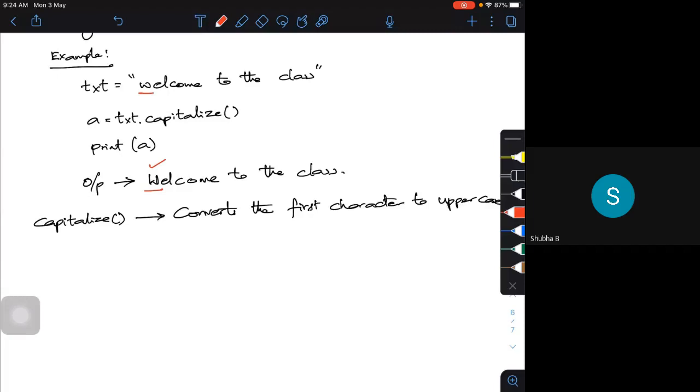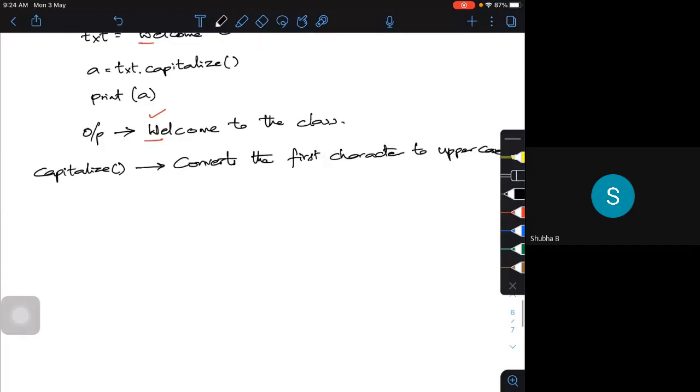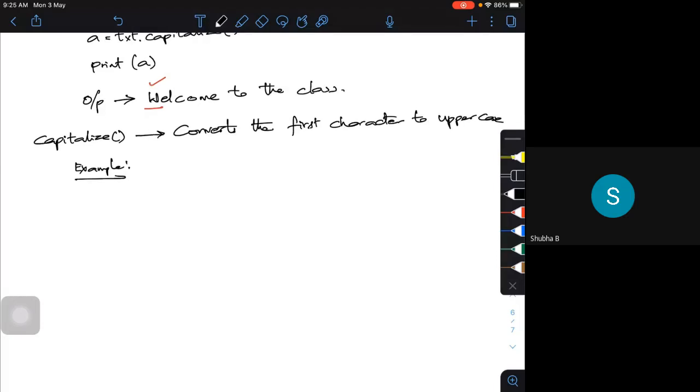Let me take one more example, using casefold. Casefold is the string method which converts the whole string to lowercase.